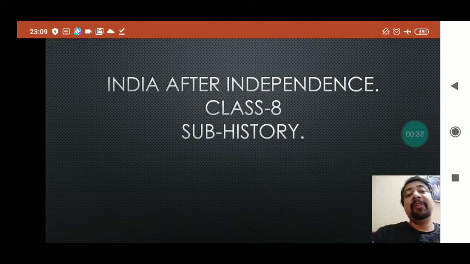We need to understand that when India got independence, various challenges were there in front of India. Out of that, the most serious challenge was the formation of states on the basis of language. We all know that India got independence and the cost was very high, in terms of separation. India got divided into India and Pakistan on religious lines. And thereafter, demand started for the formation of linguistic states. So let us discuss how India responded to this particular challenge.